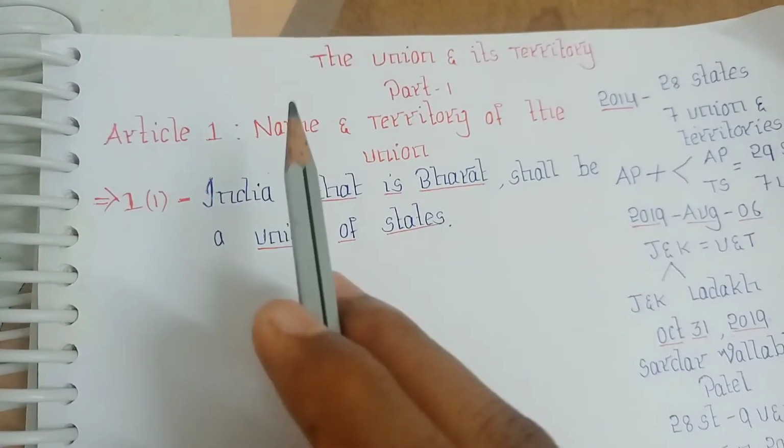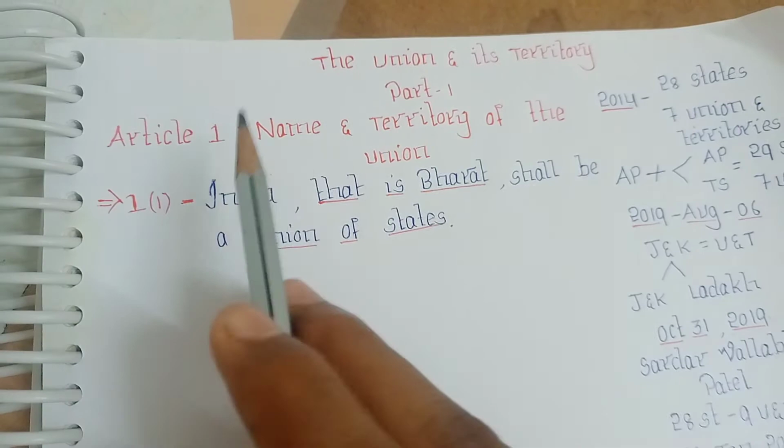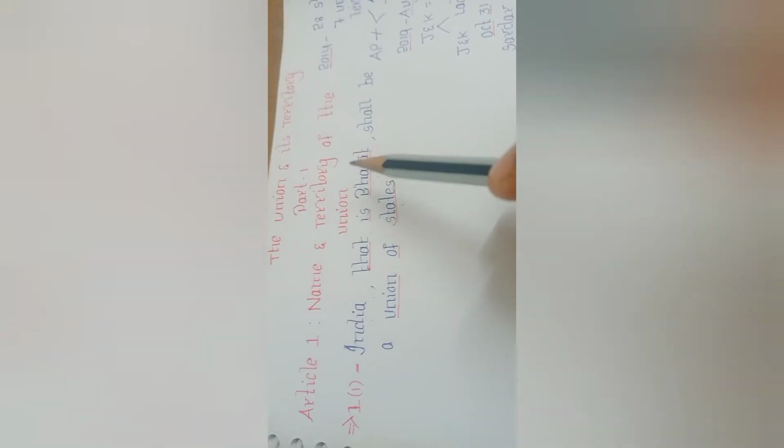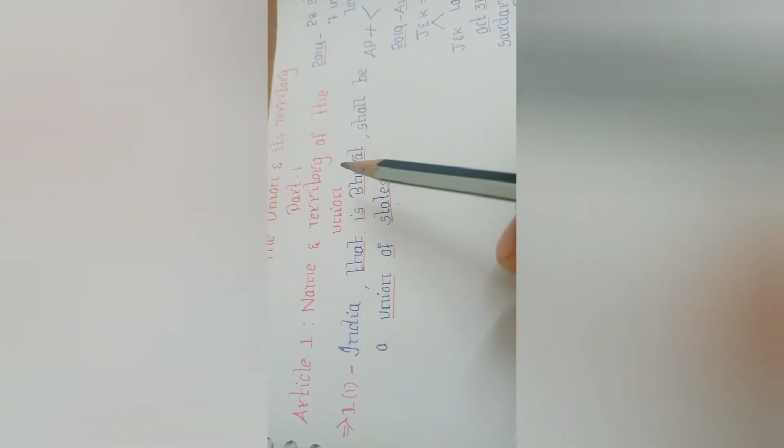Okay, now let us discuss Article 1, which deals with the name and territory of the Union. If we look at Article 1 Clause 1, India, that is Bharat, shall be a Union of States. Here, two phrases are very important, that is Bharat and Union of States. First, we look at India, that is Bharat, which basically means our country has dual names, India as well as Bharat. Why only these two names?